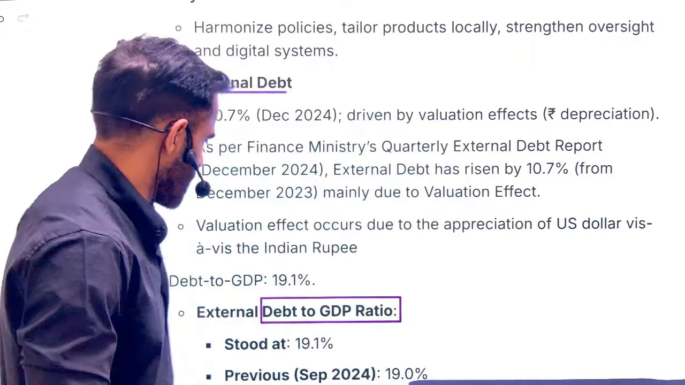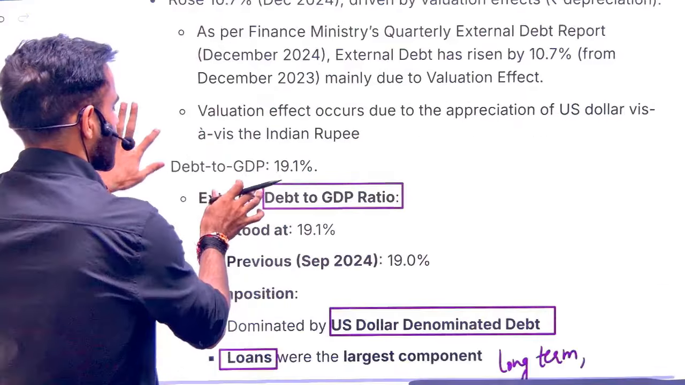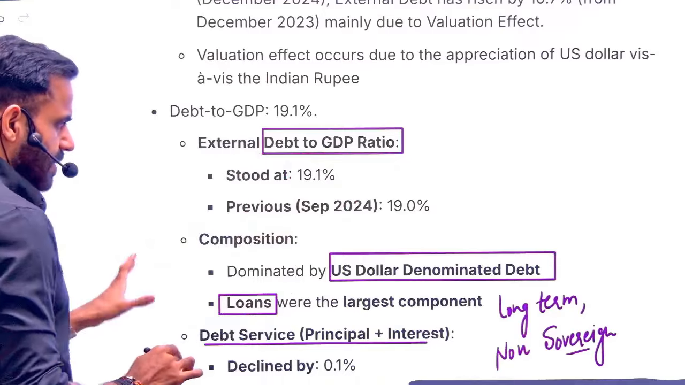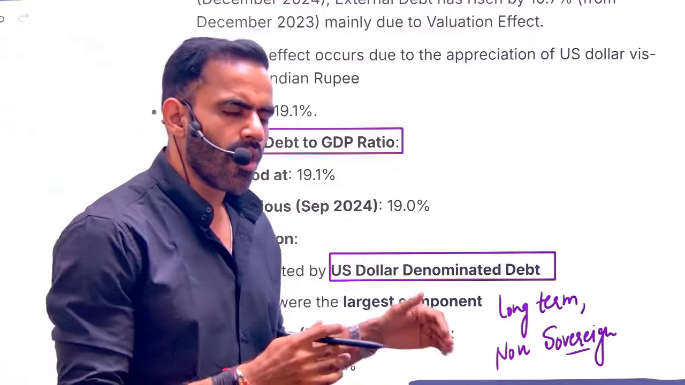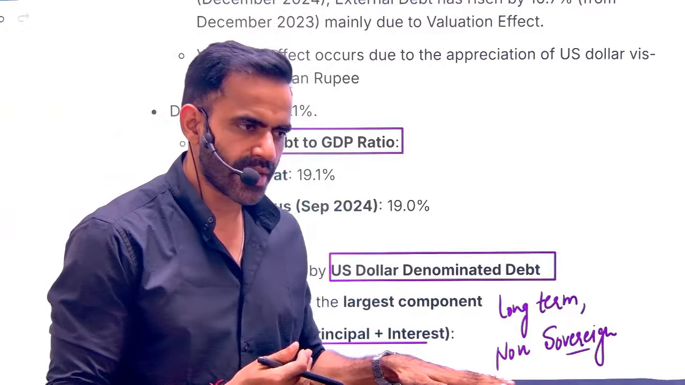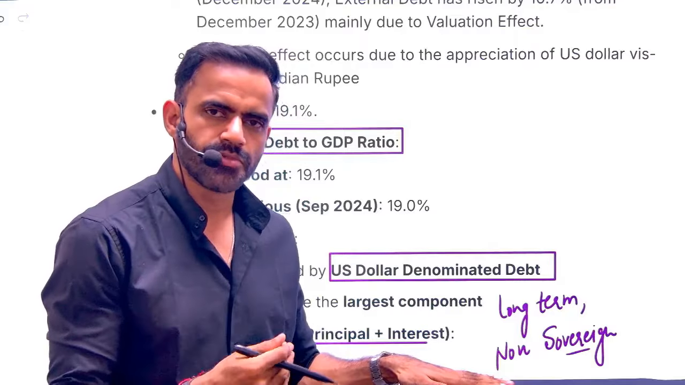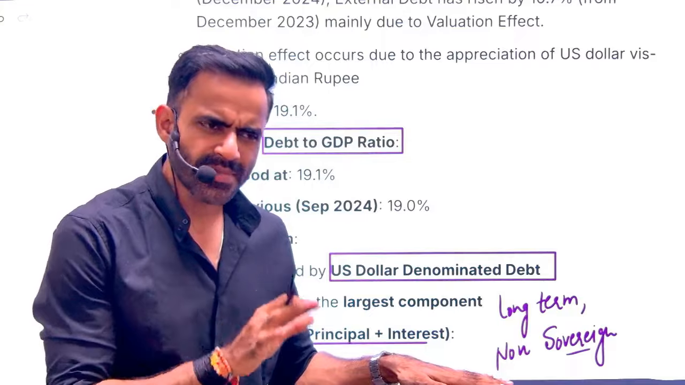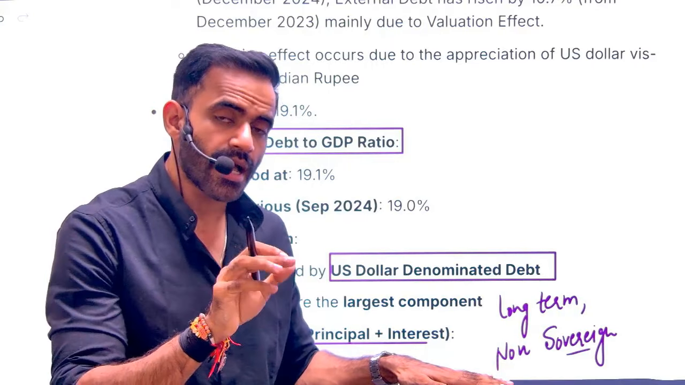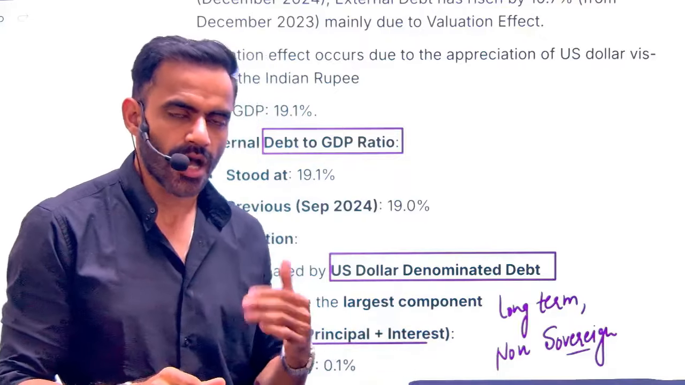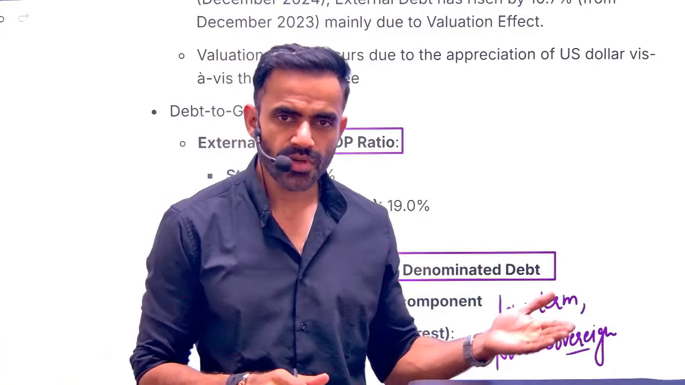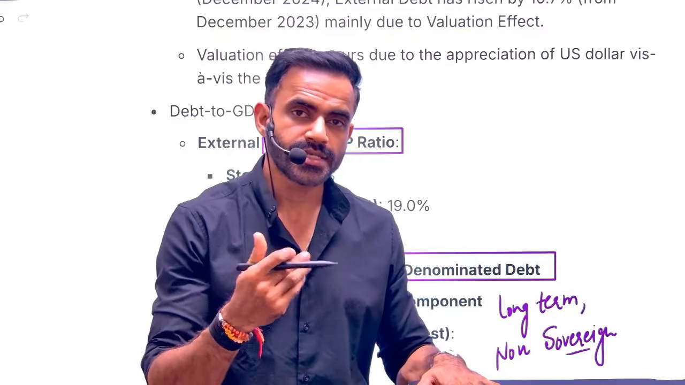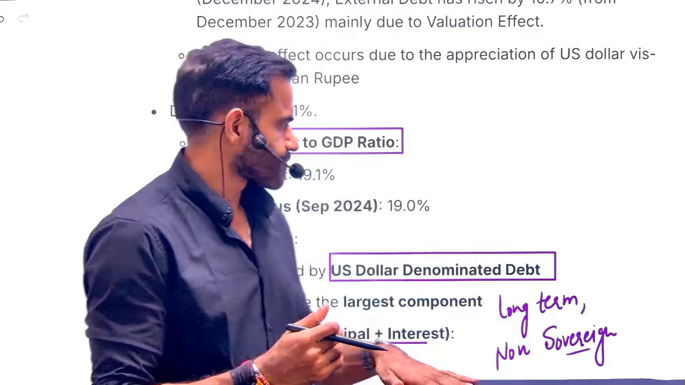Now let's discuss a few important points. Our external debt to GDP ratio is roughly 19%. Again, please remember this data is old. Over a period of time, new data will be provided. After the new budget and survey, we will discuss new data as well. You need not mug up the exact data, but you need to understand the average percentage. So keep it this way, roughly 1/5 of our GDP is in terms of external debt.